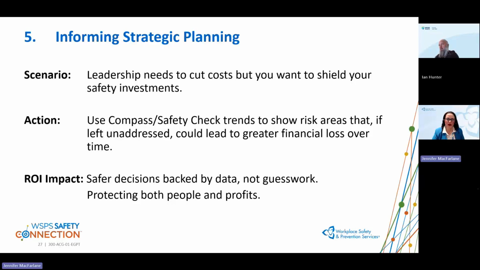So use the Compass or Safety Check tool trends to show and identify risk areas. If left unaddressed, they could lead to even greater financial loss over time. So a good idea is to get ahead of that. Safer decisions backed by data, not guesswork, protecting your people and your profits as well.